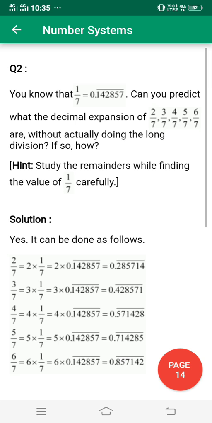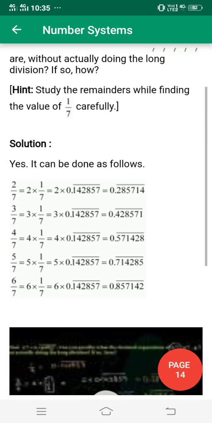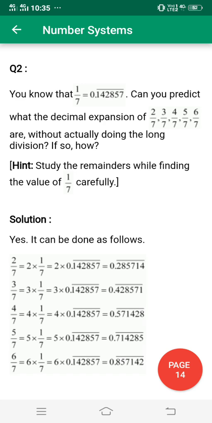So now this one, question number 1 is the fill in the blanks, so we have to leave that. And question number 2, you know that 1/7 is 0.142857 bar. Can you produce the decimal expansions of 2/7, 3/7, 4/7, 5/7 without actually doing the long division? If so, then how? There is a hint also. Remember carefully while finding the value of 1/7.